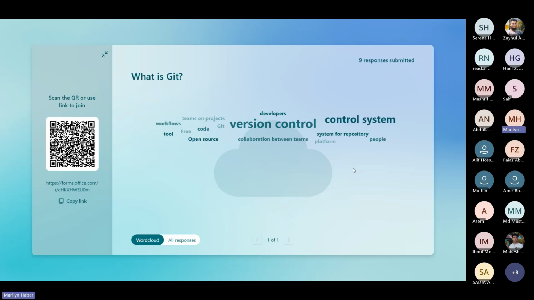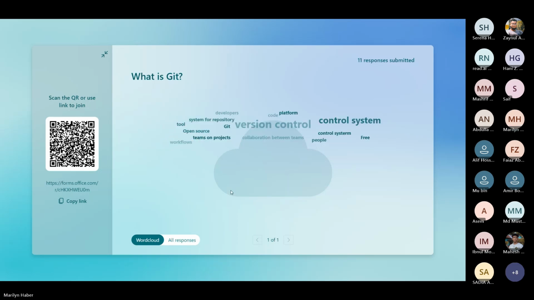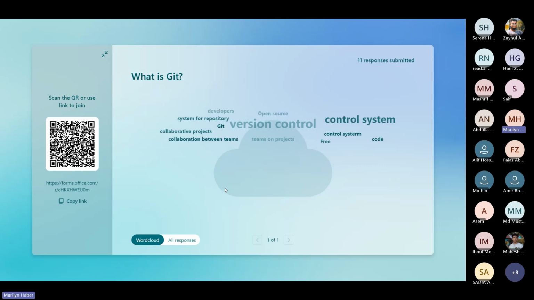What is a repository? Workflows. Those are some great answers. I'm waiting for the others. Okay, it's free. Interesting. Nice. Collaborative projects. Okay, I see some buzzwords that you all listen to when you talk about Git. So I think we can tackle it now.